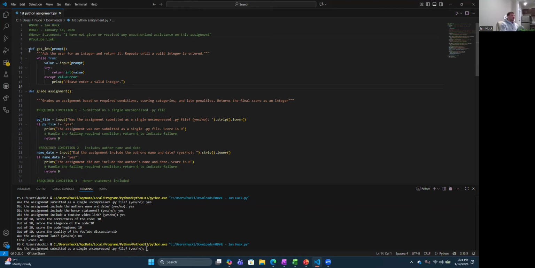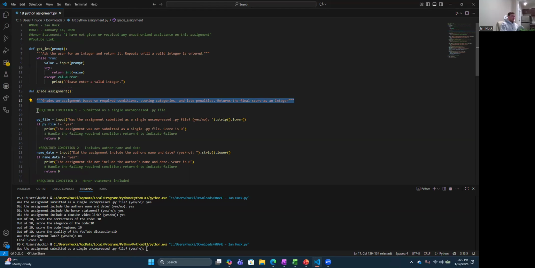So I started off this assignment by writing the function that gets the integers, but the way I set it up in the editor is it answers yes or no questions first, because if any of these aren't according to what I've written here, we fail the assignment. So I'm gonna explain that first. I also have the function to grade the assignment, and then this is the docstring, which just explains what the function is intended to do.